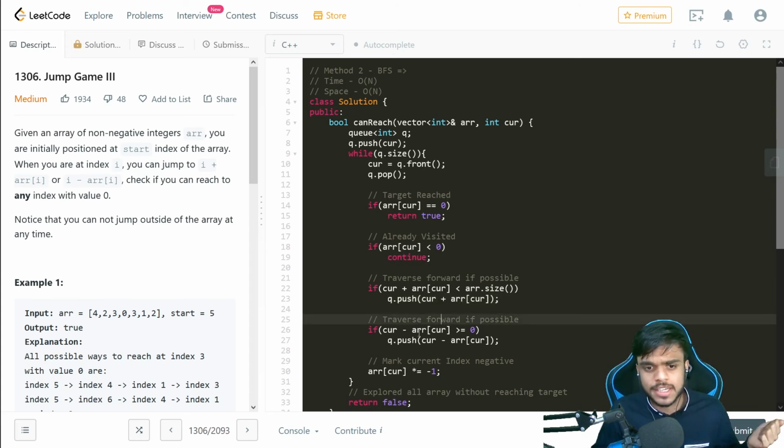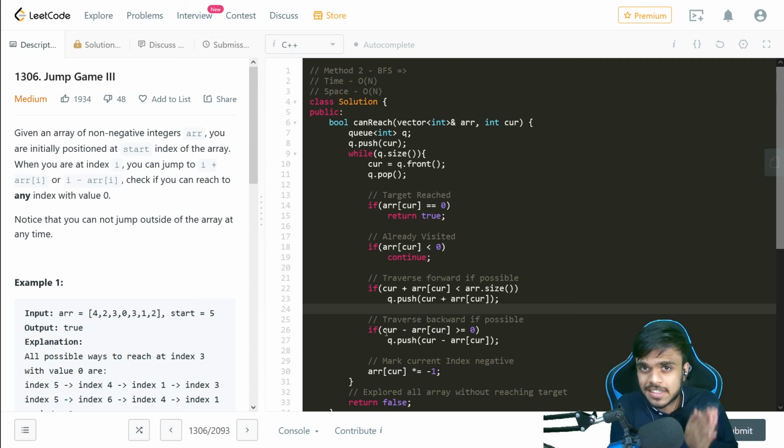Okay, so this is forward, this is backward. Similarly, in the backward case, what we are doing is we are checking if we are still in the bounds, that is, we are not going less than 0. If we are going less than 0, we will not do anything. But if we are in the bounds, then we'll just push that element into the queue.